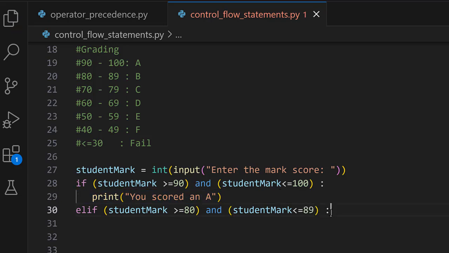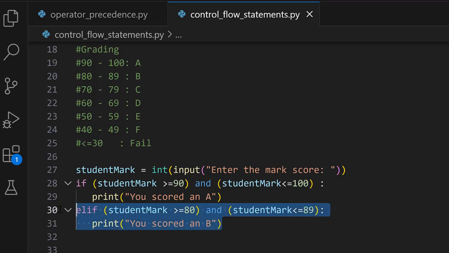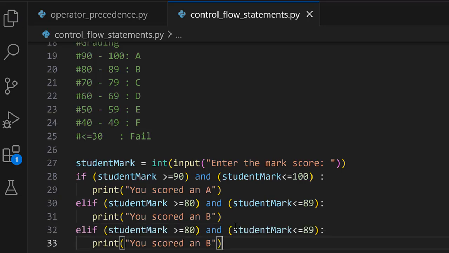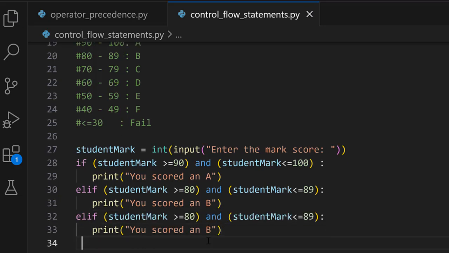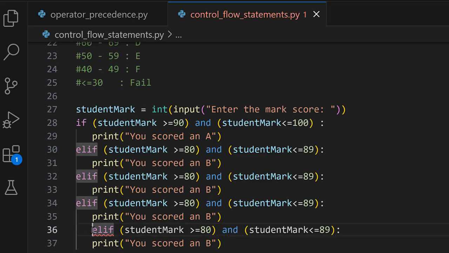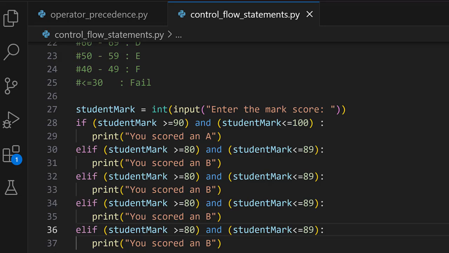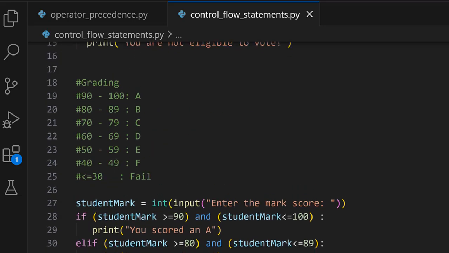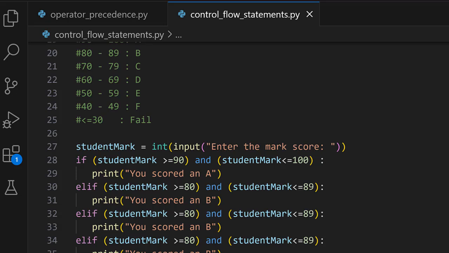Then we also have to go ahead and cater for its block of code, and for this one we are going to still print but the grade value is going to be a B. So this applies for all these other conditions. I'm going to move out of the scope of this else if condition, then do the same here, and I think we do the same here. Then because of indentation, we have to update this here. So we now have to update or to cater for the 70 and then the 60 ranges.